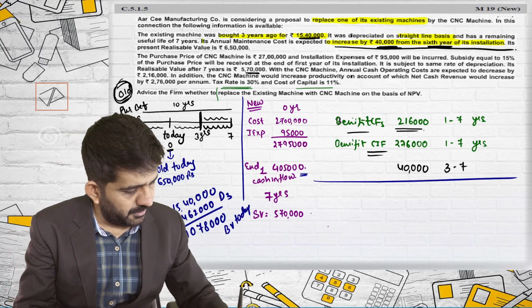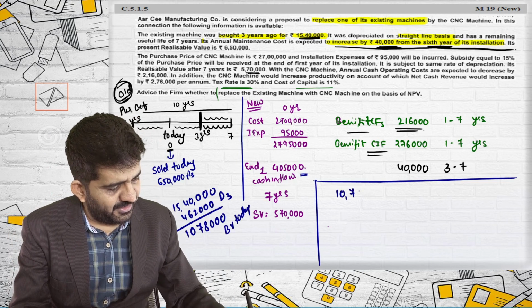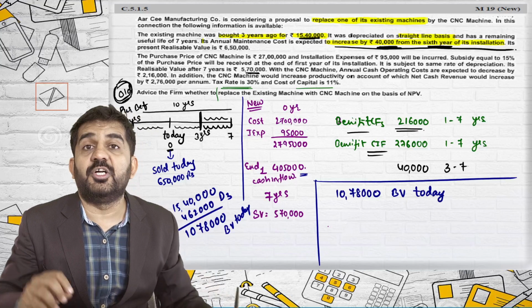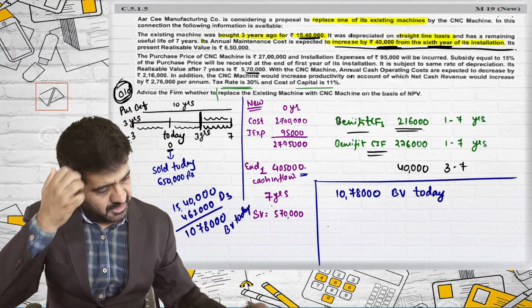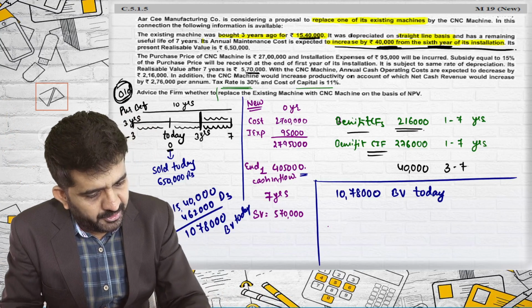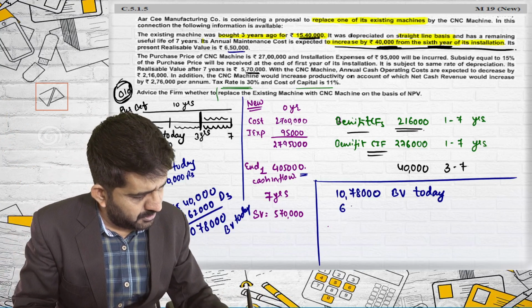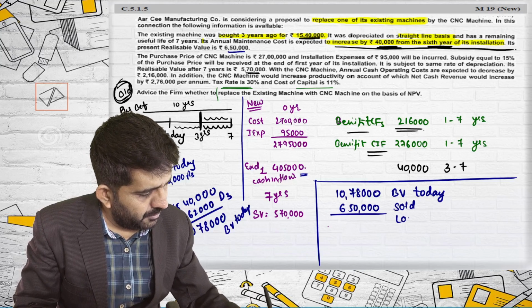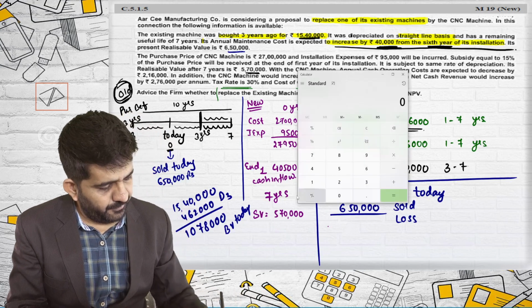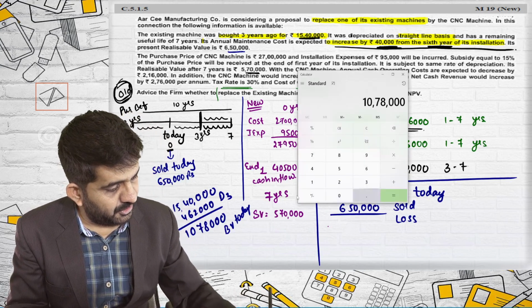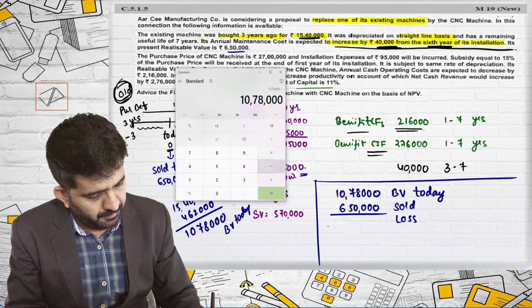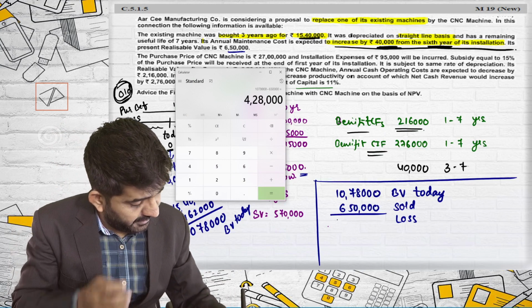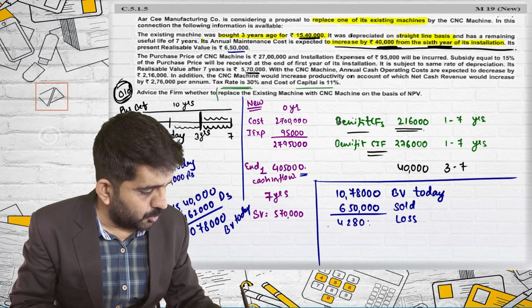All right, let me do it over here. 10,78,000. It is book value as on today, after 3 years of original purchase of machinery. It is sold today at what rate? 6,50,000. 6,50,000 sold. There is a loss of 10,78,000 minus 6,50,000, which is 4,28,000. There is a loss.